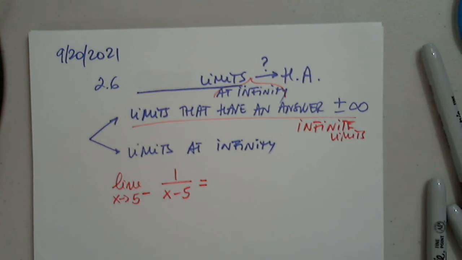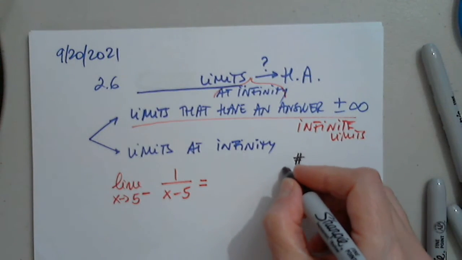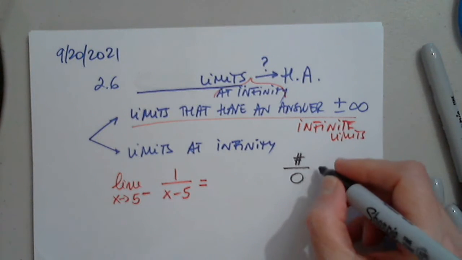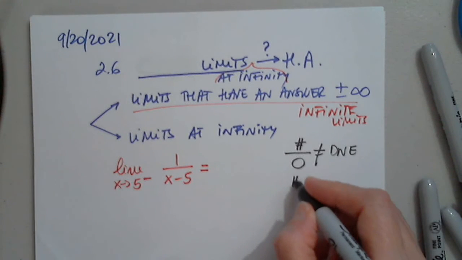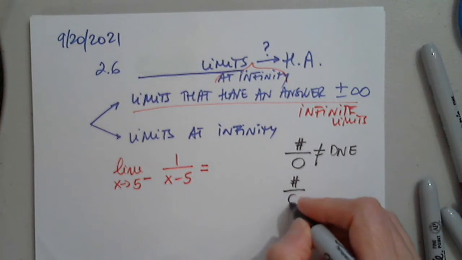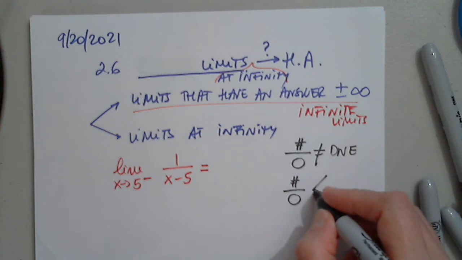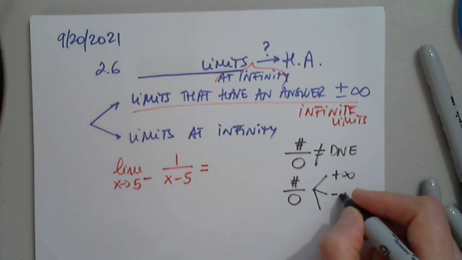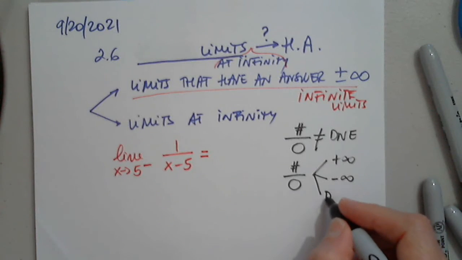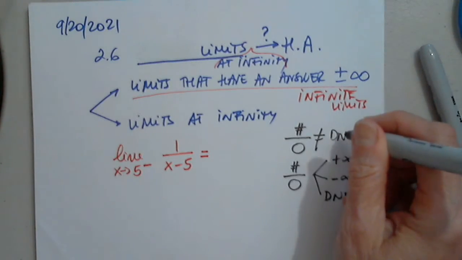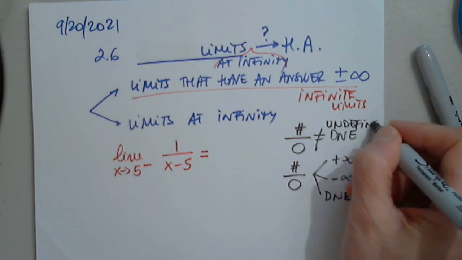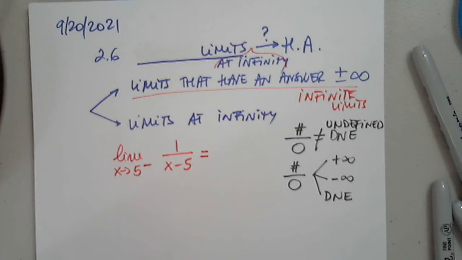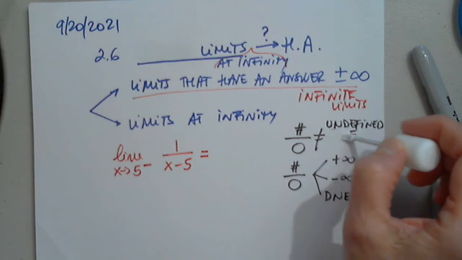Okay, so let's review something important. A number divided by 0 is not DNE. Not indeterminate case. No. A number divided by 0 has three possibilities: positive infinity, negative infinity, and DNE. I didn't want to write this. It's not undefined. I'm having problems with words tonight. Keep me on the right track, please.